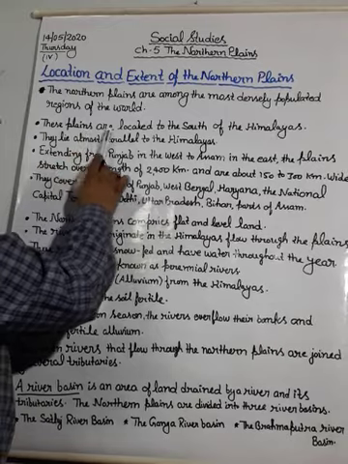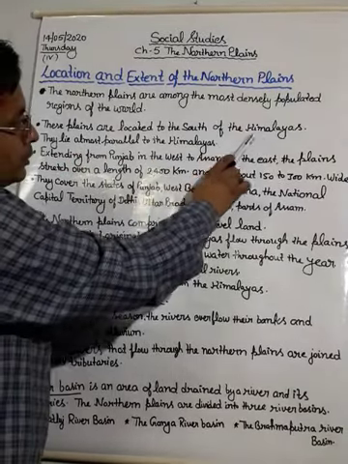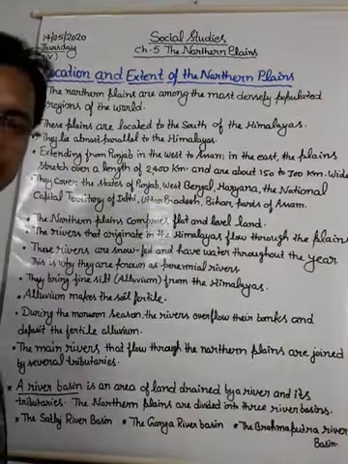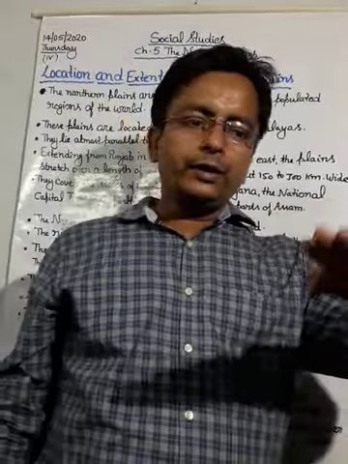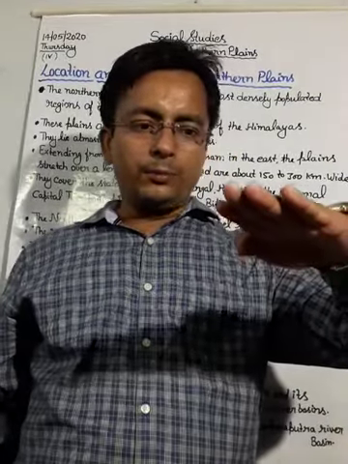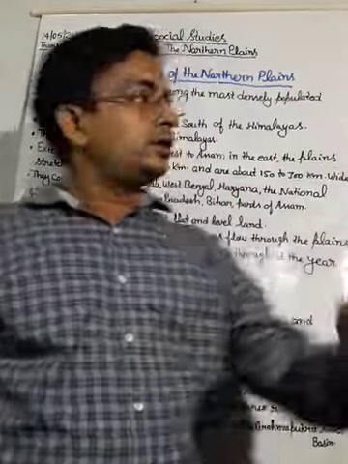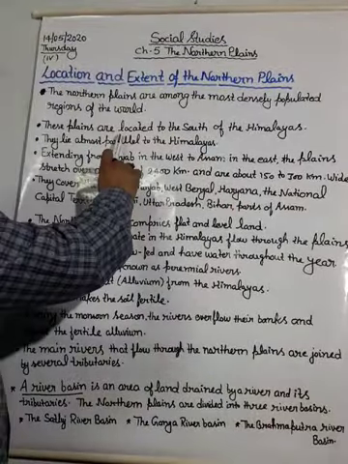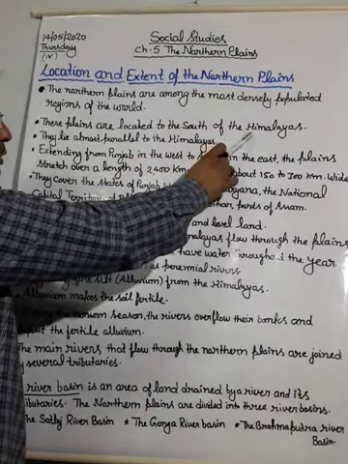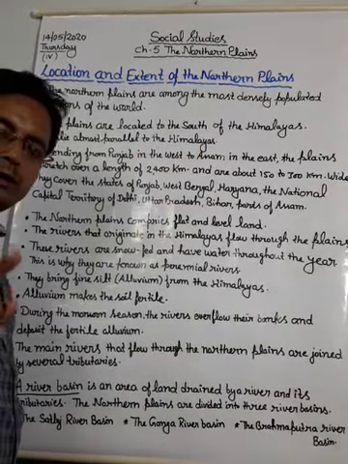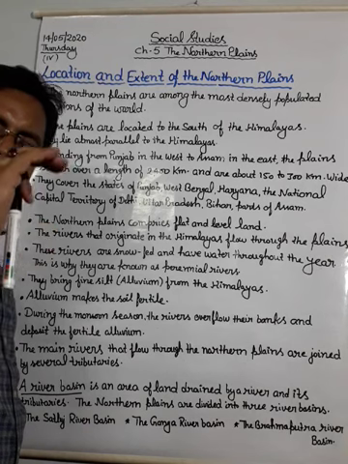These plains are located to the south of the Himalayas. Yes students, the part of land on which we are living is to the south of the Himalaya.